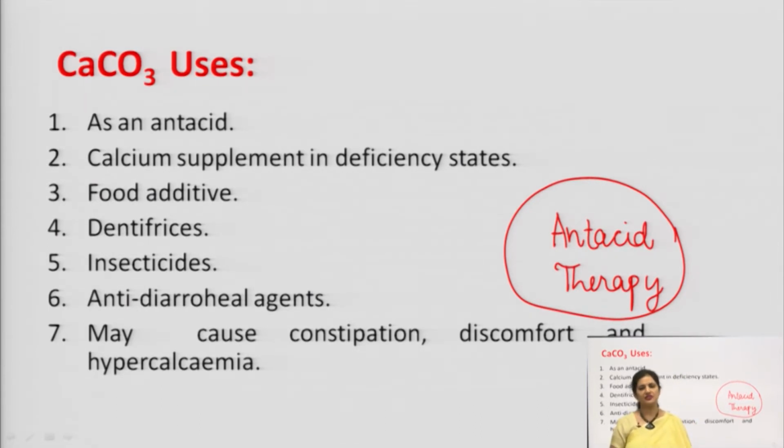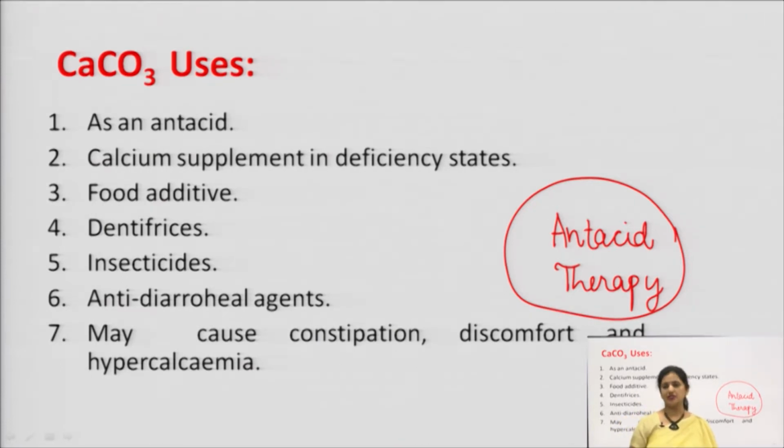Whenever there is a deficiency of calcium, we can administer this salt. It is also a component of food additives. It is used as dentifrices, in insecticide, and also in antidiarrheal preparations, where again we require replacement therapy or replenishment of the calcium ion in the body.